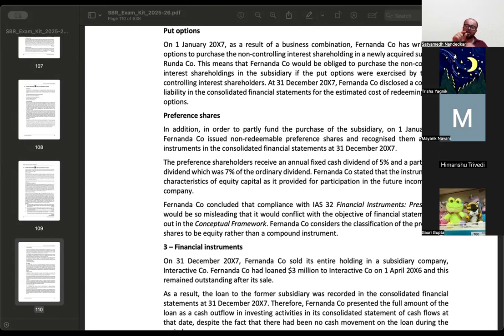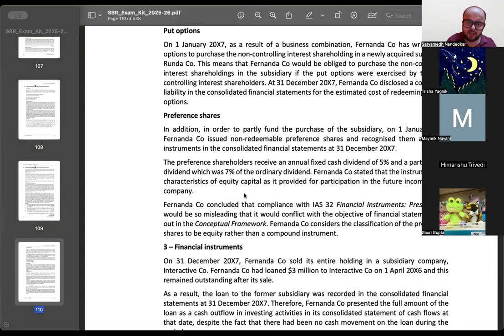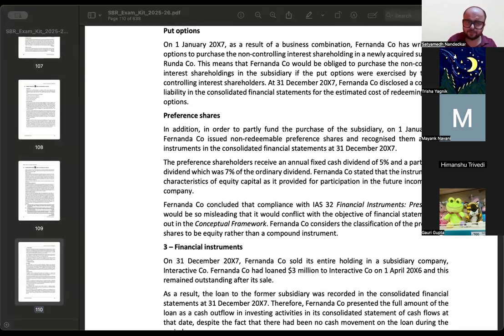The participating dividend, basically the right to participate in a surplus, is a feature of equity, and the fixed obligation that is there in order to pay dividend at a certain fixed rate, that represents financial liability. और ये जो आपका additional right है to participate in surplus of the company, that is the feature of an equity instrument. So Fernanda company should classify this as a compound instrument, और आपका जो approach है, that is very well received.